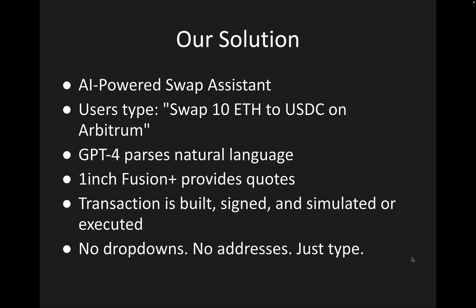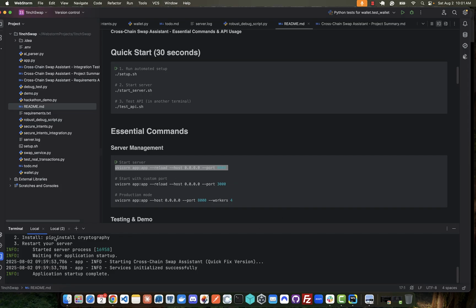You can just use natural language, like swap 10 ETH to USDC on Arbitrum. It uses ChatGPT-4 for parsing the natural language. We incorporate 1inch Fusion Plus to provide the quotes, and then we build the transaction, sign, simulate, and execute it. So in essence, there are no drop downs, there are no addresses, just type and hit enter. Now we're going to give you a quick example of how this works.